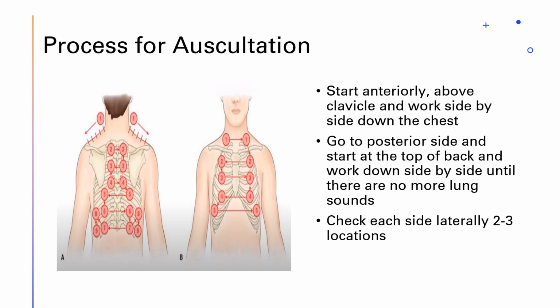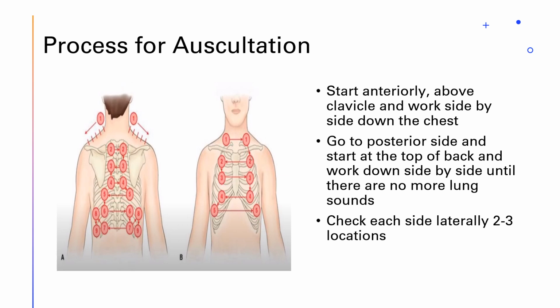Listening to lung sounds is a very systematic process. We follow the same process on every patient. We're going to start anteriorly, just above the clavicle, and work side by side down the chest. Look at the right side of the picture shown. We go side to side, noting the sounds we hear on each side, comparing them as we go. We're checking to see if the right side sounds like the left side. We move all the way down the ribs and all the way down those lung fields.